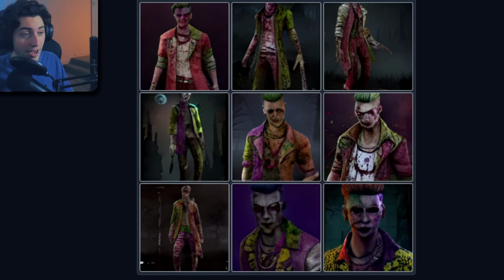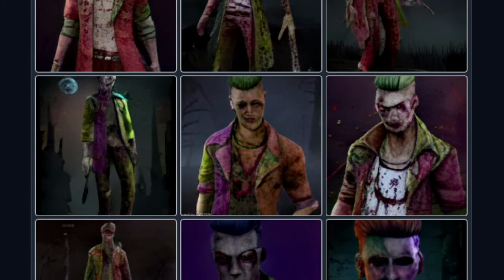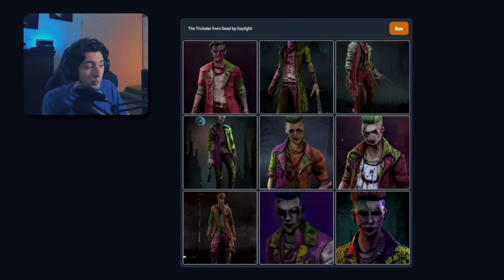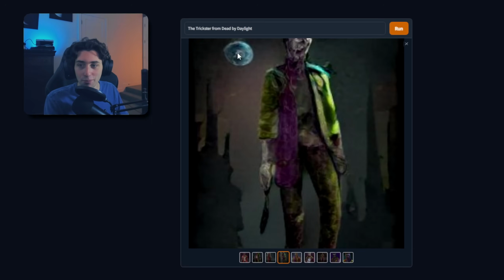Okay, the next one is the Trickster. Wow, they actually did a really good job with this. It looks more like the Joker than the Trickster, but I'm all for a Joker skin. I'm just saying. I like this a lot, actually. This looks really, really good. It's really well done. Good job. I like that they gave him a little backdrop with a moon too.